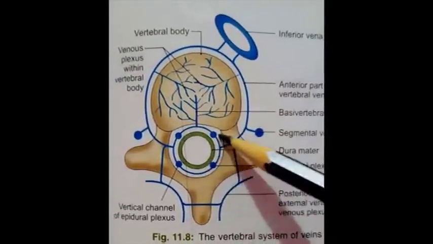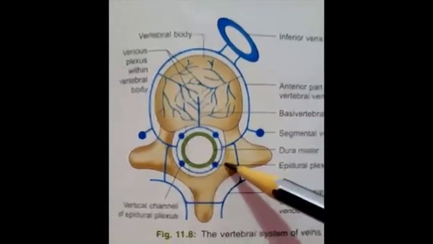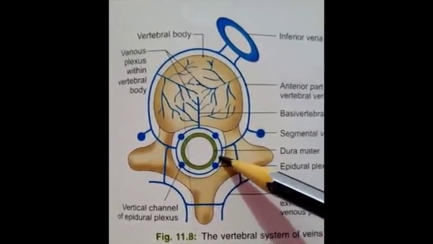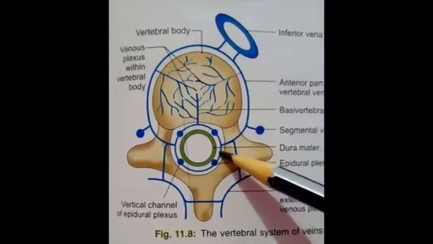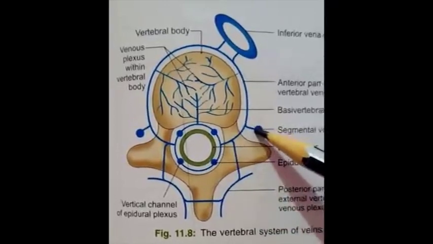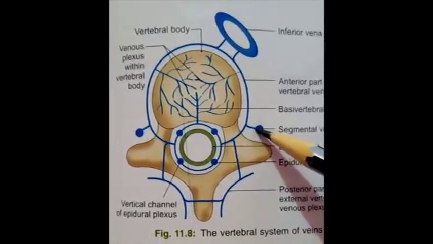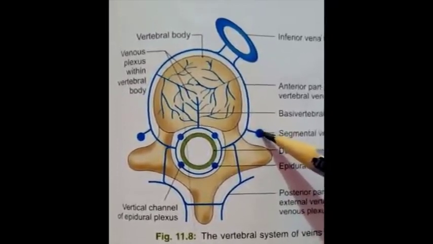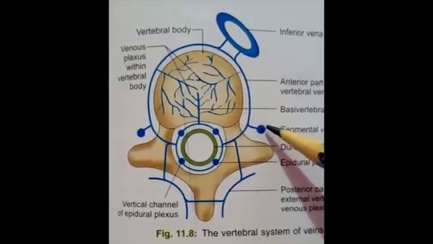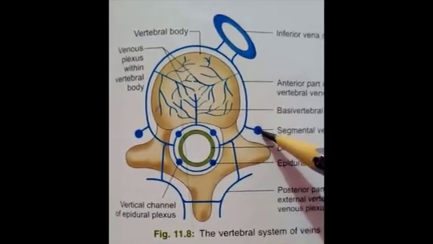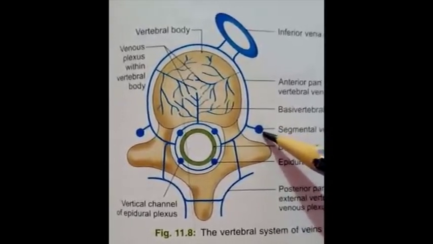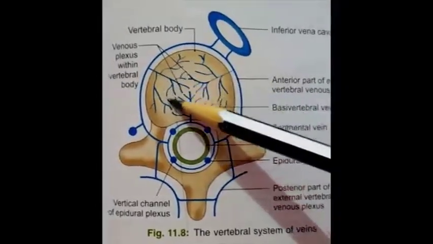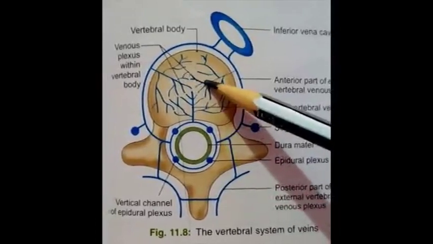The epidural plexus drains the structures present within the vertebral canal, and this plexus itself drains into the segmental veins, which lie at different levels. At the level of the thoracic vertebrae, these are known as posterior intercostal segmental veins, then lumbar segmental veins, and lateral sacral segmental veins.